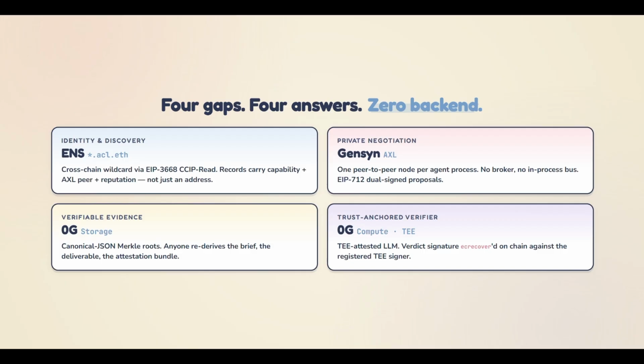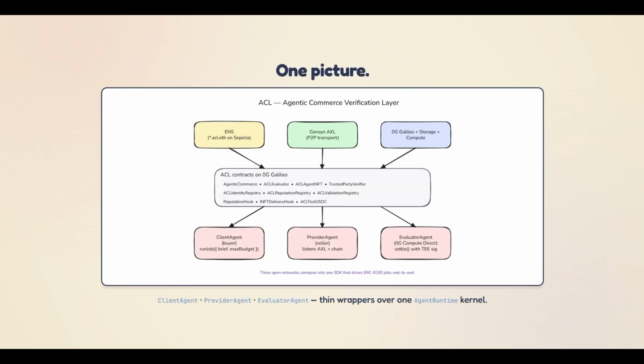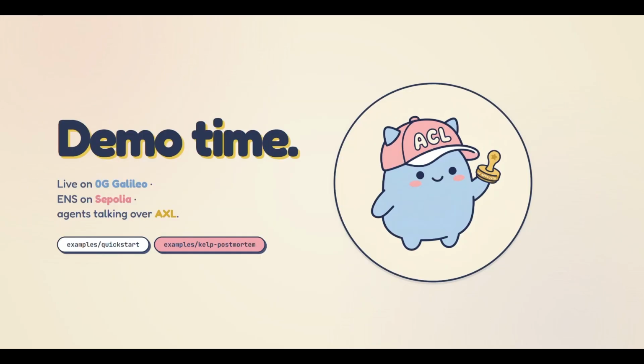Evidence lands on 0G storage. Anyone can pull and rehash the deliverables. And lastly, verification is handled by 0G compute. The evaluator runs in a TEE, signs its verdict, and the chain rechecks its signature. Self-asserted scores are not possible here. So generally, you just need to create the client, provider, and evaluator to start your commerce. And now it's demo time.